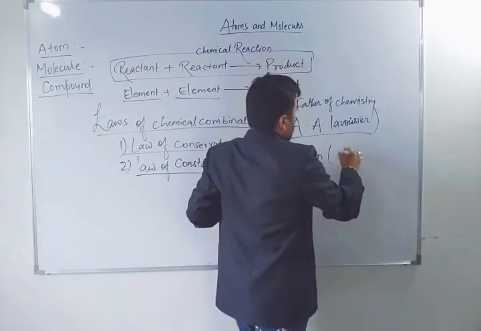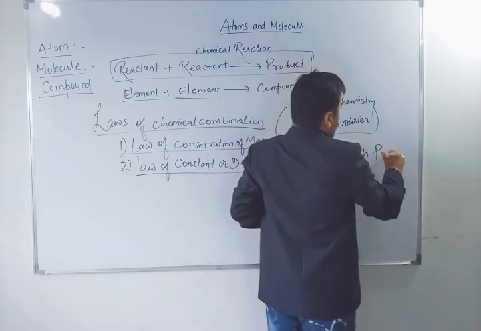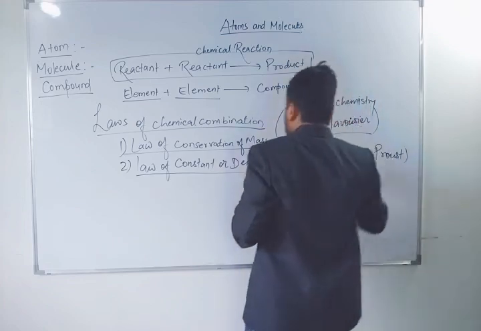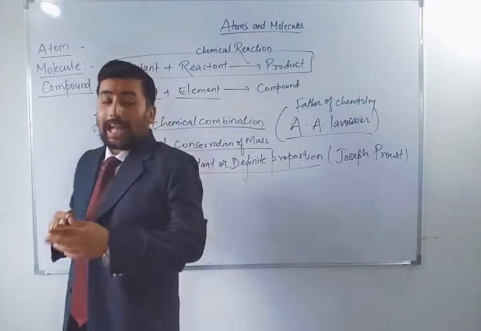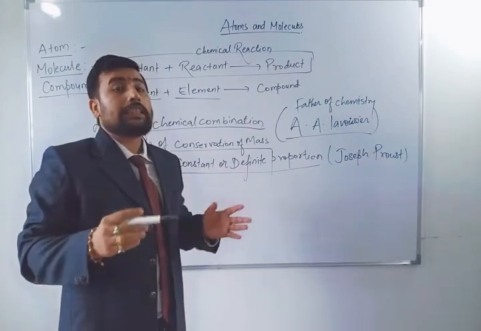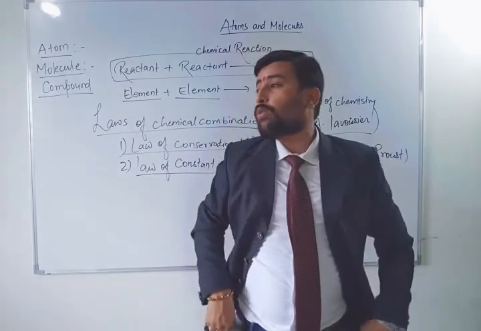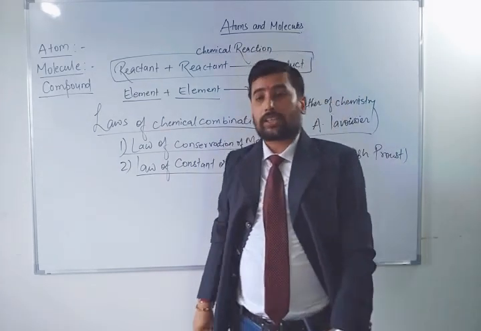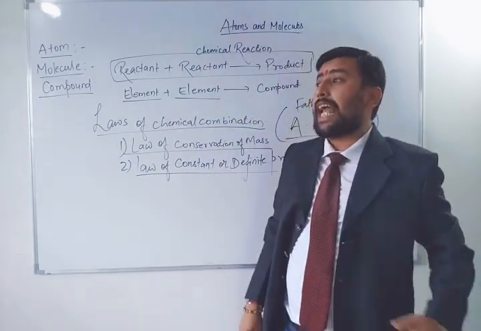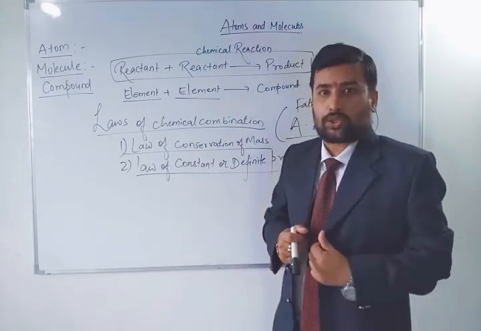His name was Joseph Proust. He has given a law that in any chemical reaction, whatever the reactants are reacting to form a compound, they will exist in a fixed ratio. Means definite ratio, definite proportion.